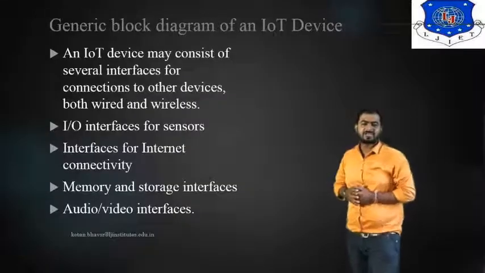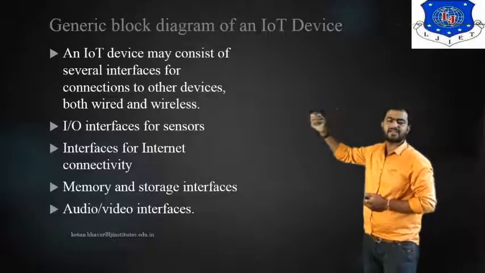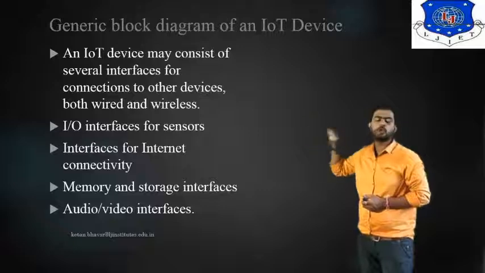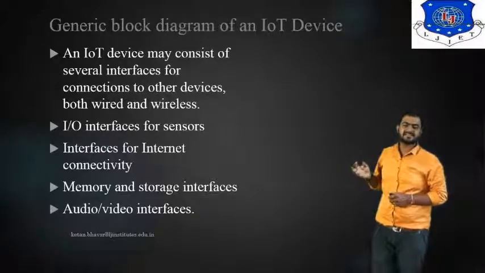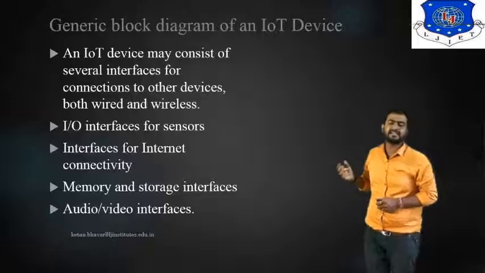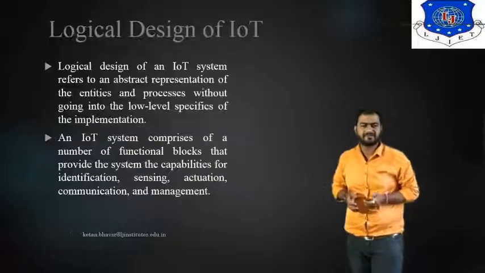As a general diagram, IoT devices may consist of several interfaces for connections to other devices, both wired and wireless, IO interfaces for sensors, interfaces for internet connectivity, memory and storage interfaces, and also audio and video interfaces.